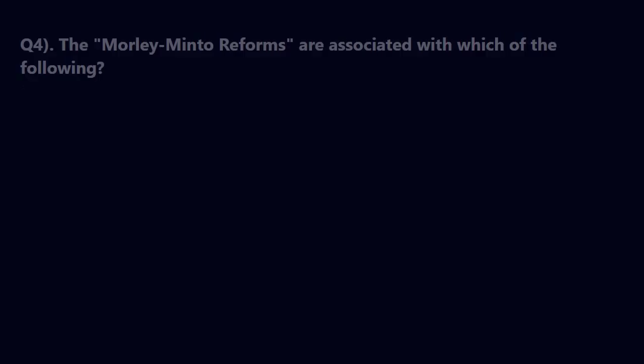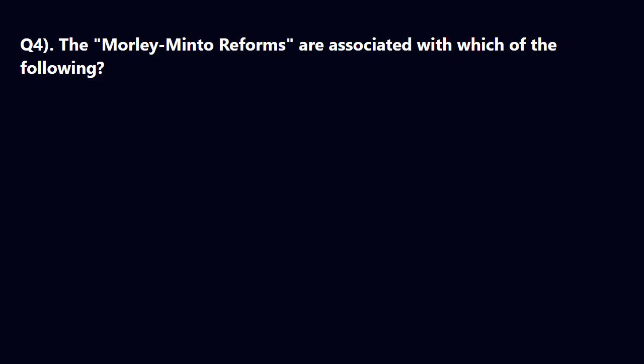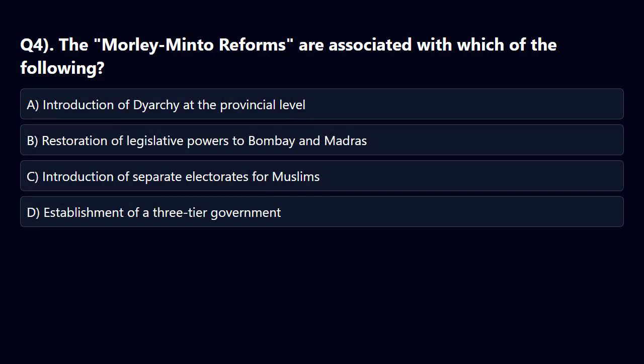Question. The Morley-Minto reforms are associated with which of the following? Options. A. Introduction of Dyarchy at the provincial level. B. Restoration of legislative powers to Bombay and Madras. C. Introduction of separate electorates for Muslims. D. Establishment of a three-tier government.